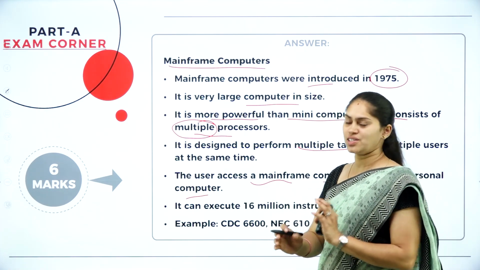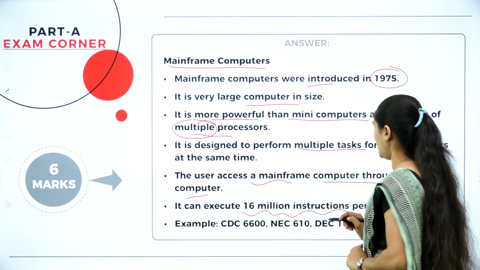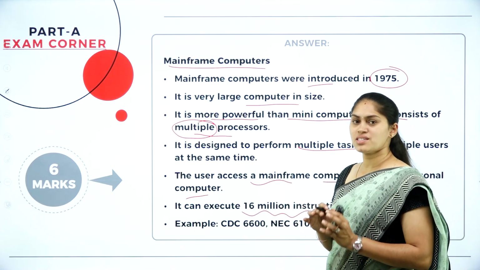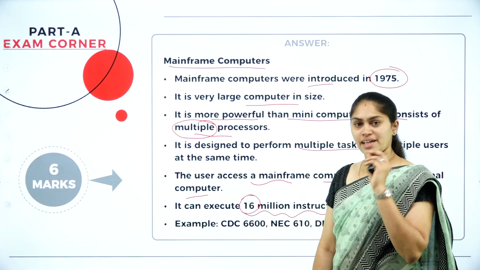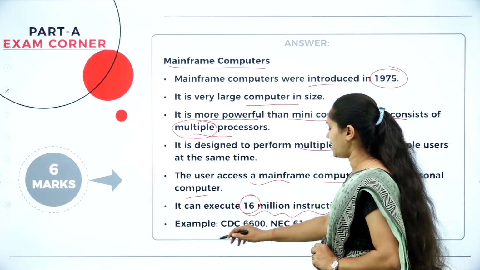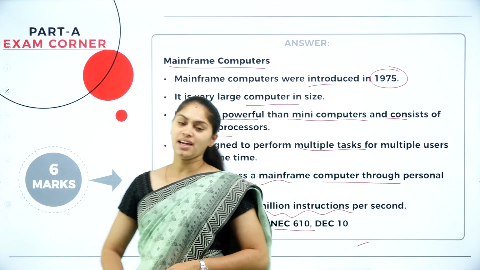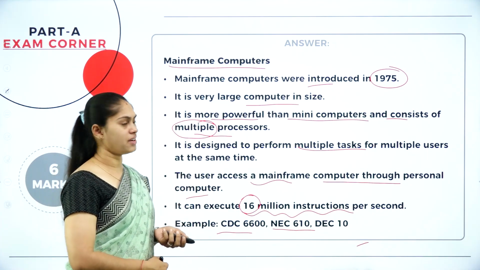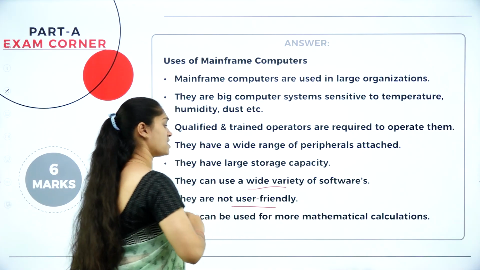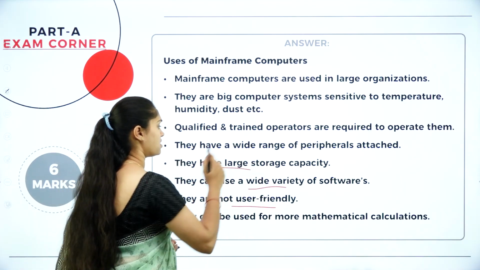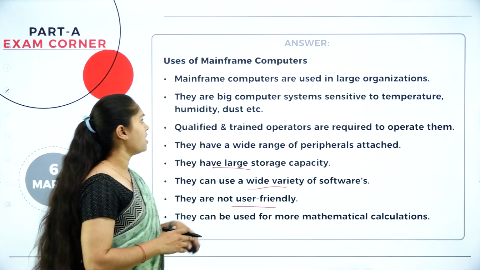You should have certain knowledge in order to use this mainframe computer, and you can see here it can execute 16 million instructions per second. The previous one was able to execute 5 million instructions. This mainframe computer has the ability to execute 16 million instructions per second. Examples are CDC 6600, NEC 610 and EC 10. These are the examples for the mainframe computer. Here you can see some of the users, and this is not so user friendly, and it has a wide variety of software, and even the storage capacity is high. It also has certain peripherals attached to it. This is regarding the mainframe computer.